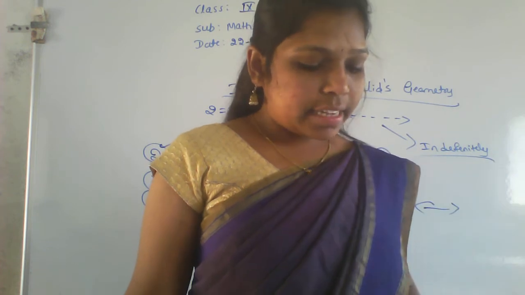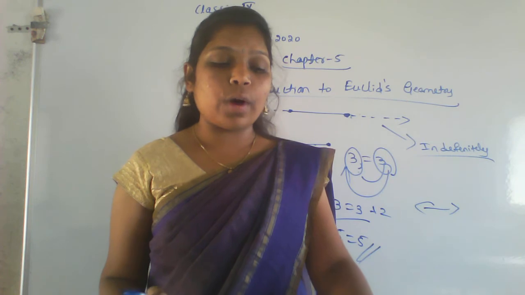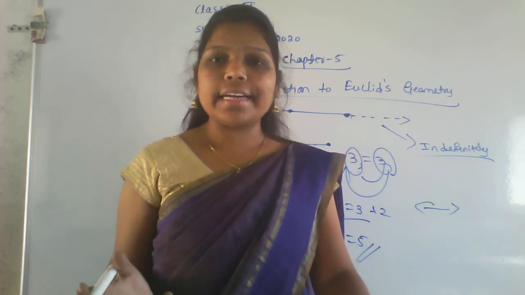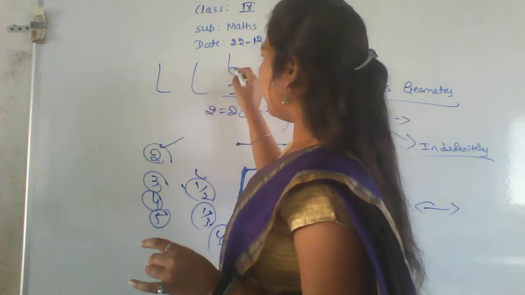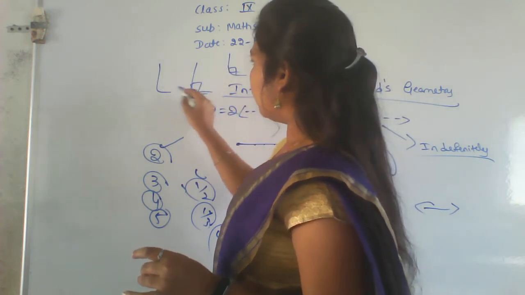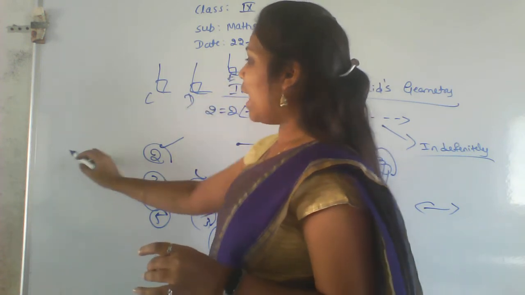Okay, and next, postulate 4. That is, all right angles are equal to one another. Say here also one right angle, here also one right angle. So this is angle C, this is D and this is E. All angles are equal here.